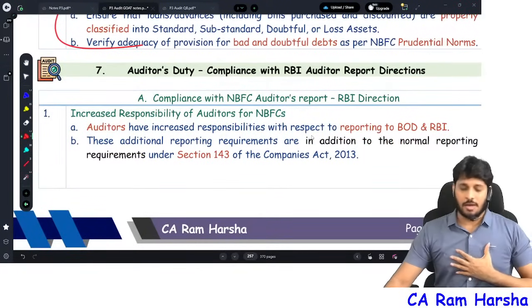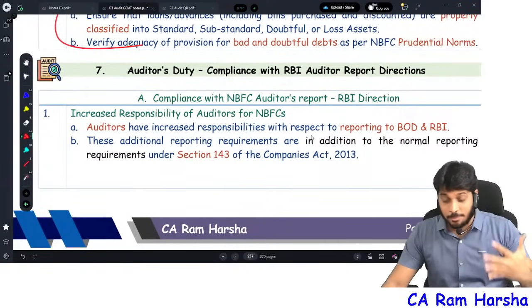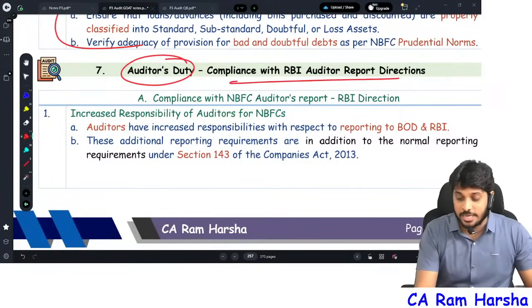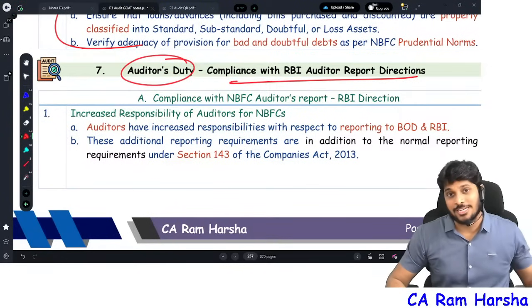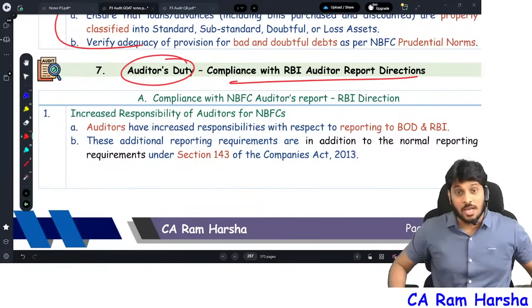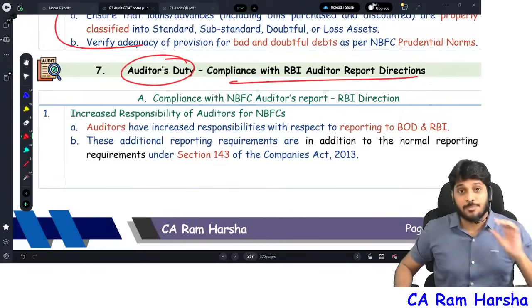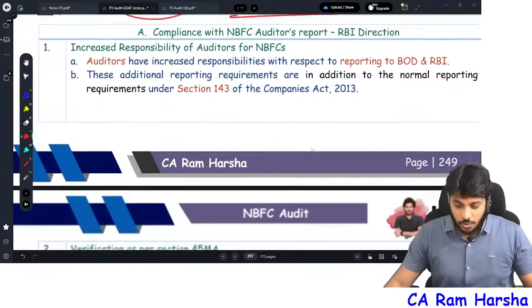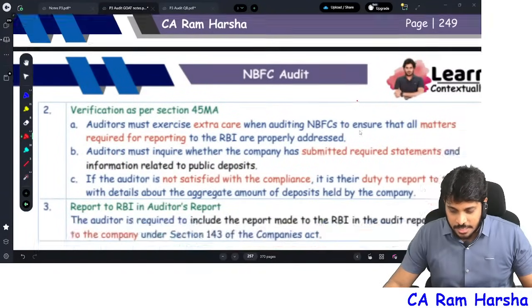Most important, already important aspects we completed. Another important point is reporting by audit. This is one point where many students don't understand. Reporting requirements, audit reporting requirements for NBFCs. In this, straight away I will come and tell you.